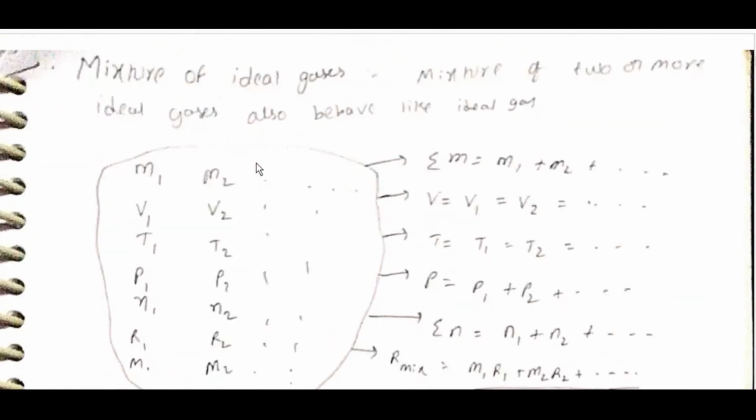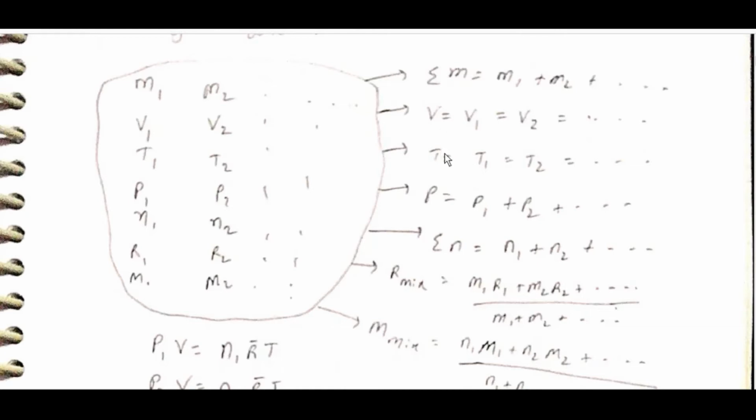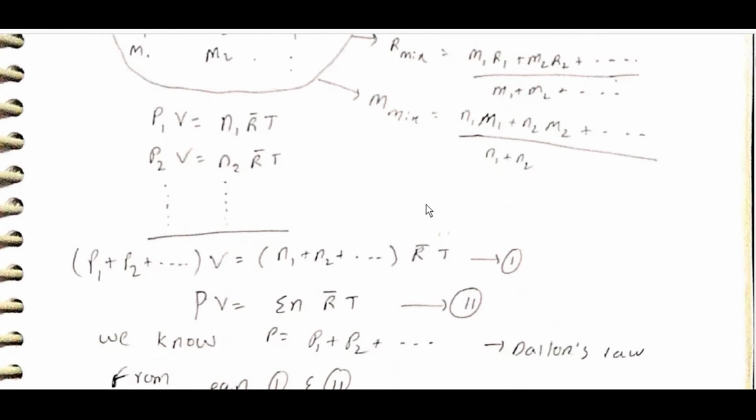Mixture of two or more ideal gases also behaves like an ideal gas. Σm is equal to m1 plus m2 and so on. V is equal to V1 is equal to V2 and so on. T is equal to T1 is equal to T2 and so on. P is equal to P1 plus P2 and so on. Σn is equal to n1 plus n2 and so on. R mixture is equal to (m1 R1 plus m2 R2) by (m1 plus m2) and so on. M mixture is equal to (n1 M1 plus n2 M2) by (n1 plus n2) and so on. Here it is capital M mix.